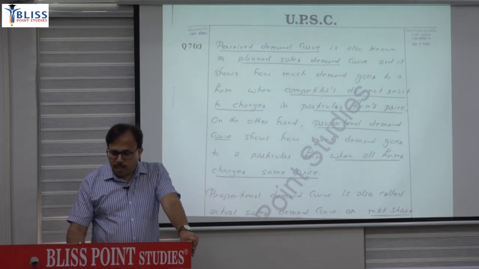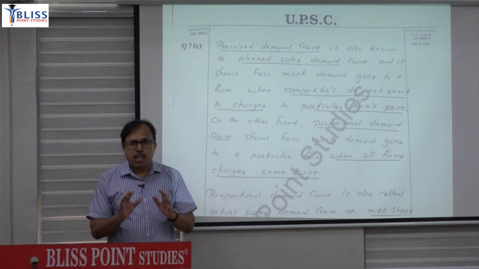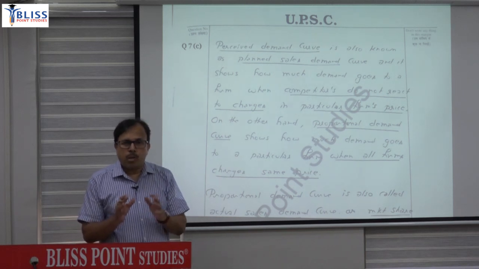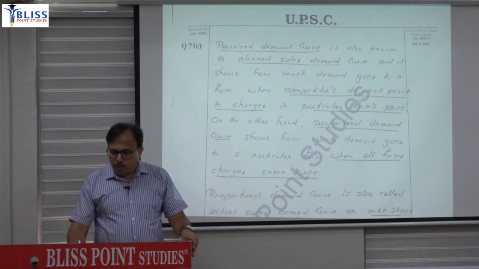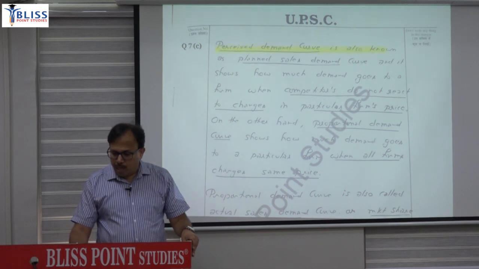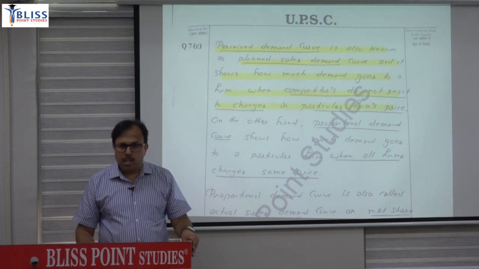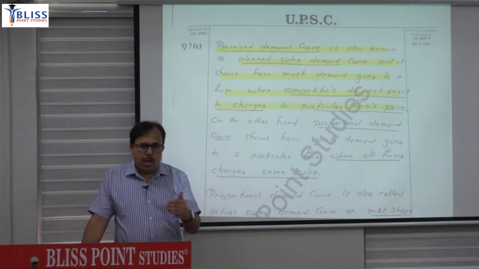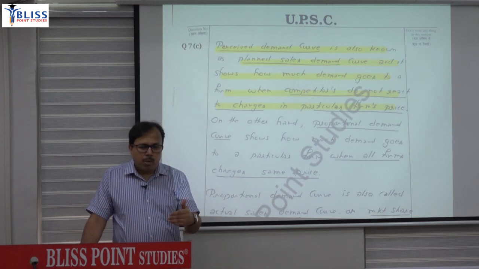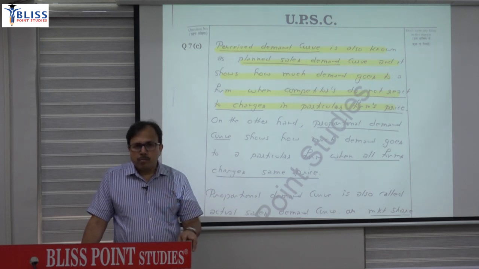So perceived demand, that means if you write that answer exactly from the core book, in the sense that the perceived demand curve is also known as the planned sales demand curve, and it shows how much demand goes to a firm when competitors do not react to a change in that particular firm's price. So the perceived demand curve is the planned sales demand curve, and it shows how much demand goes to a firm when that firm assumes that competitors will not react to that price change.